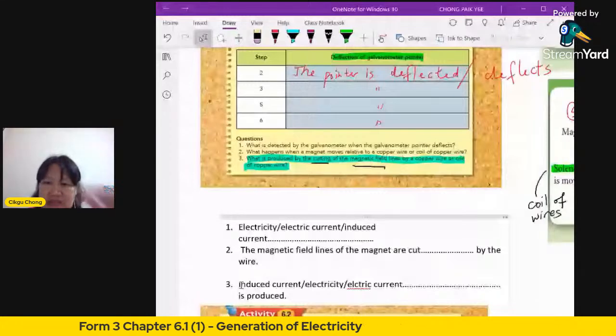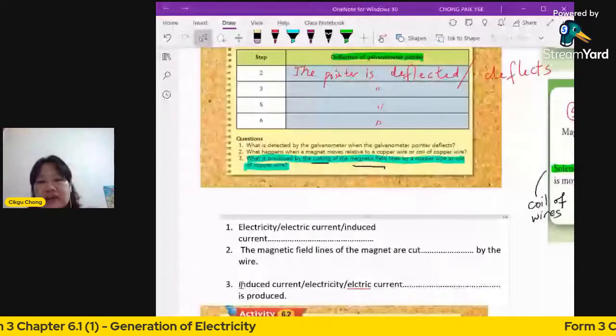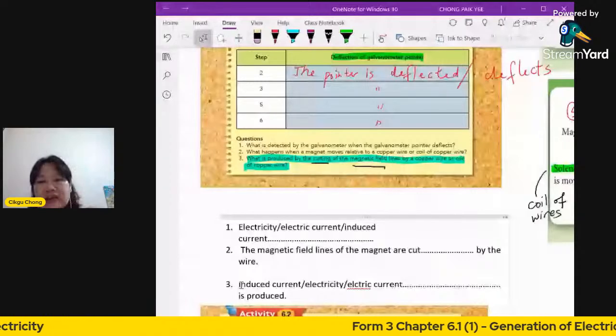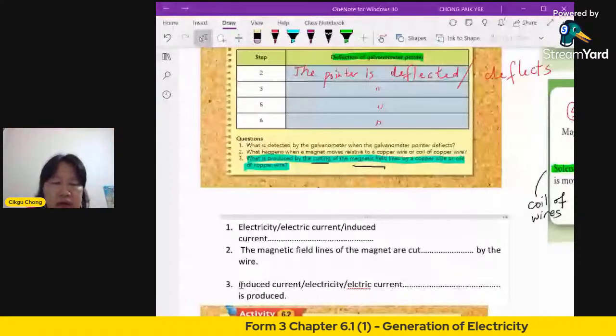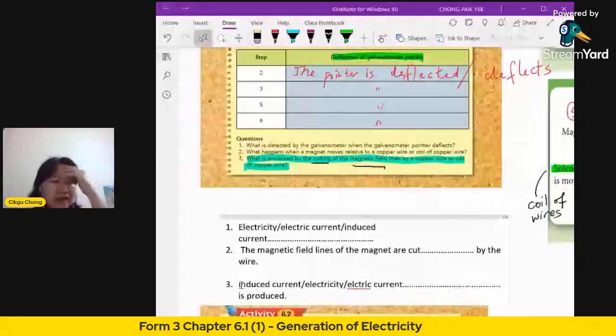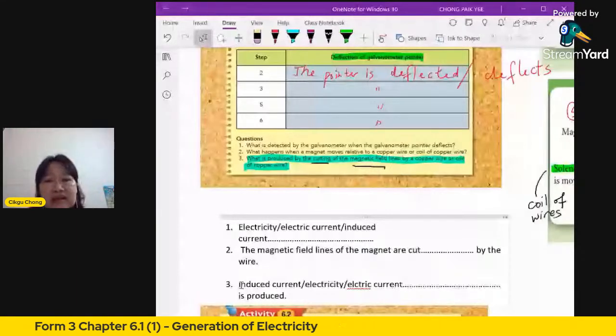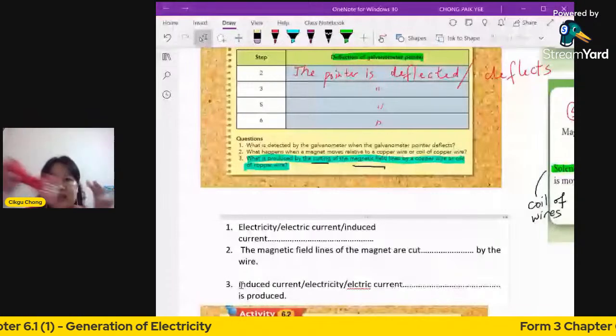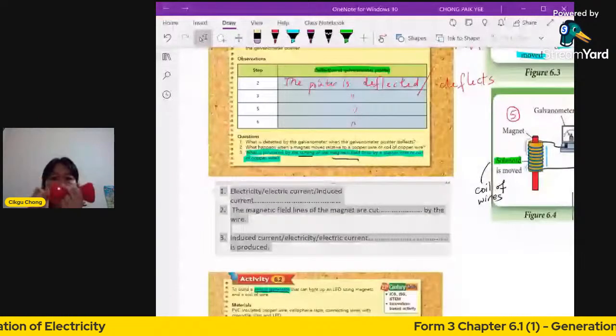So it is simple enough to understand the concept. You just need to turn it, you have to cut the field lines. And how to cut it? You use something to turn it. So here, I show you this thing. This thing here is a crank. So the next experiment here is showing something similar to that.